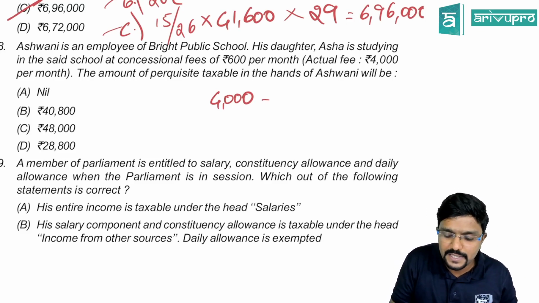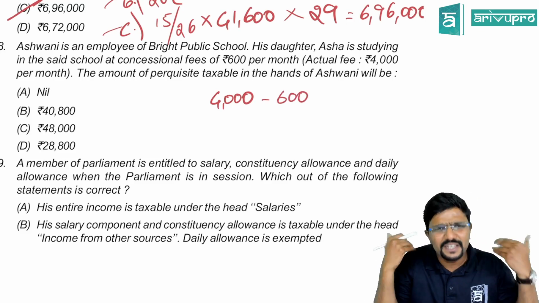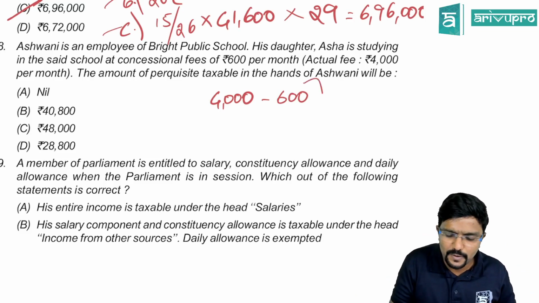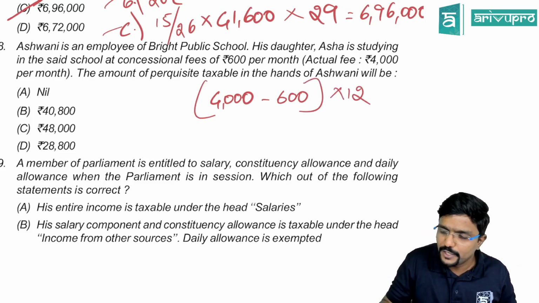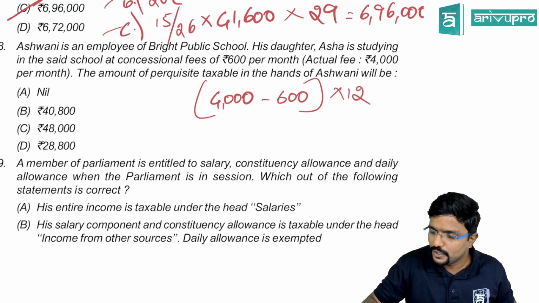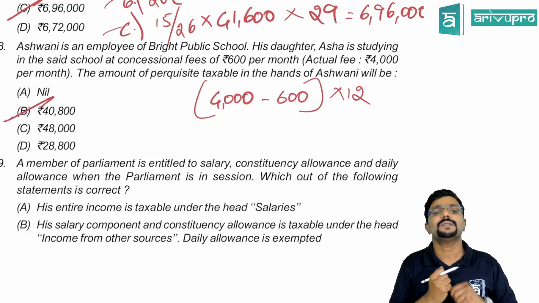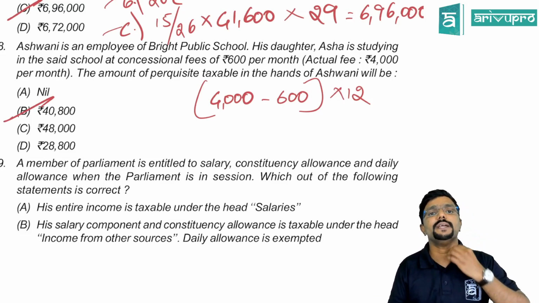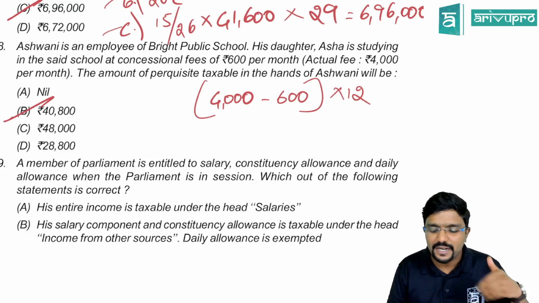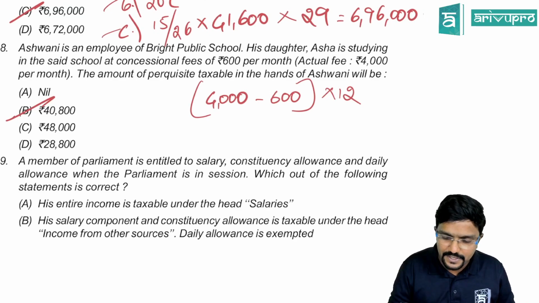But is this the entire benefit enjoyed by the employee? No, because he is paying 600 rupees. If anything is recovered from the employee, we have to reduce it. This is per month. Into 12 you do. So 3,400 into 12. How much does it come to? 40,800. So the answer is 40,800, guys. Clear? But here, in the suggested answers, they have given a different opinion.